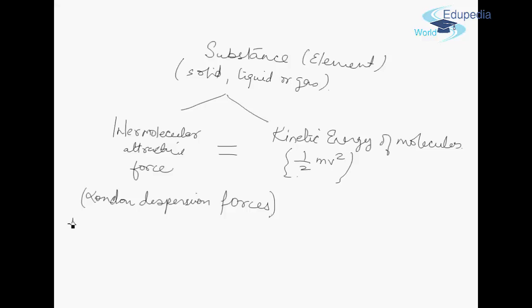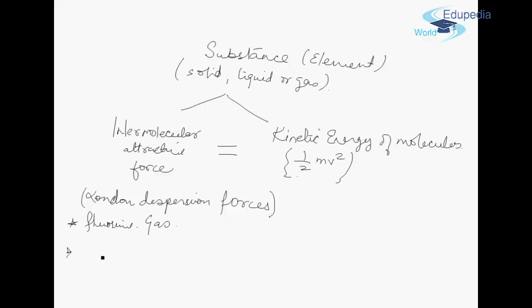Now let's take the example of fluorine. In fluorine, the electrons are tightly held to the nuclei. The electrons have little chance to wander to one side of the molecule. So the dispersion forces are relatively very weak, that is, the intermolecular attractive forces are very weak. So at room temperature, the fluorine molecules have enough energy to escape these attractive forces, and the attraction is not strong enough to make fluorine condense or solidify. So we see fluorine as a gas.